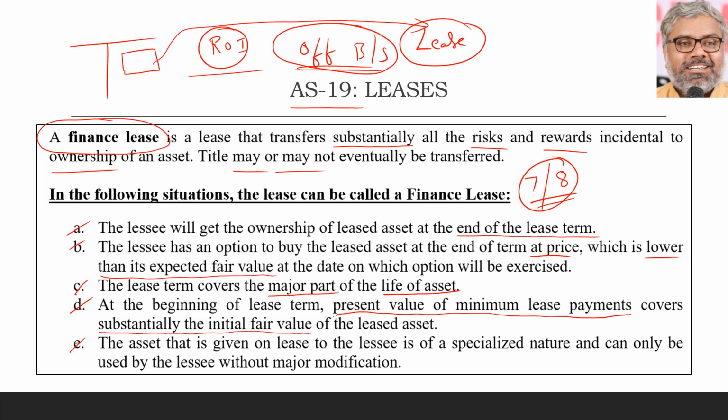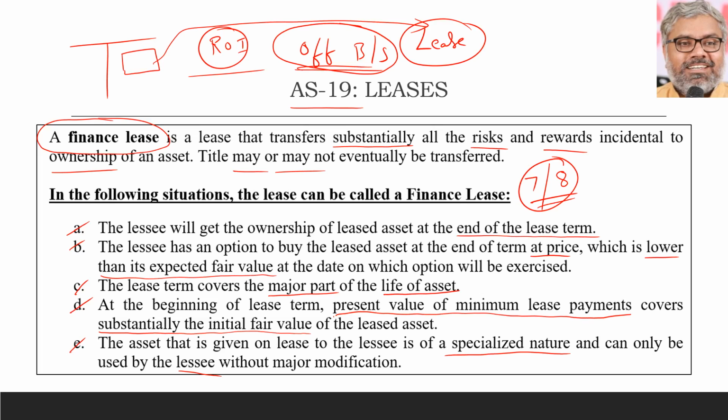And the fifth case is only a qualitative thing. The asset given on lease to the lessee is of a specialized nature and can only be used by the lessee. Nobody else can use it. That itself means it is a kind of specialized asset given to the lessee. Nobody else can use it without major modification. That also indicates it is a finance lease.